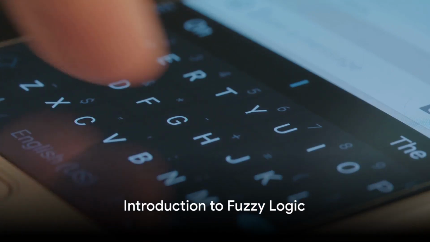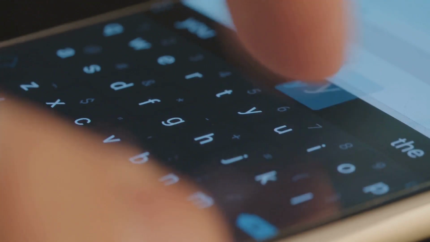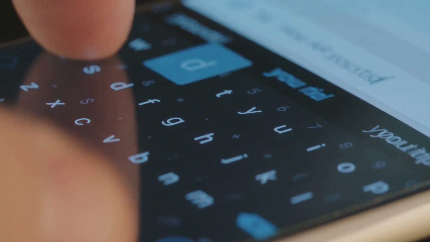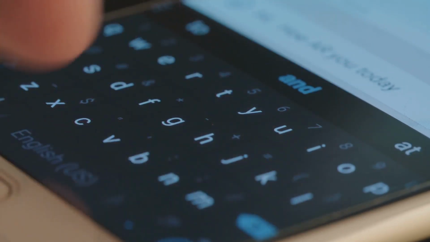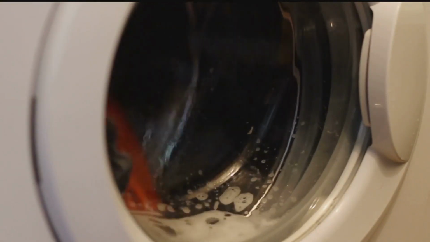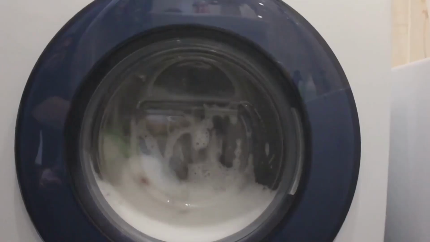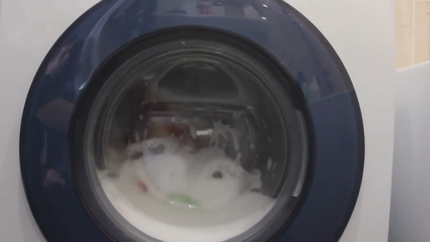Have you ever paused to wonder how your smartphone predicts your next word, or how your washing machine knows just the right amount of water to use for your laundry load? The secret lies in a fascinating concept known as fuzzy logic, a critical component in the world of artificial intelligence. Fuzzy logic, contrary to what the name suggests, doesn't signify confusion or ambiguity.